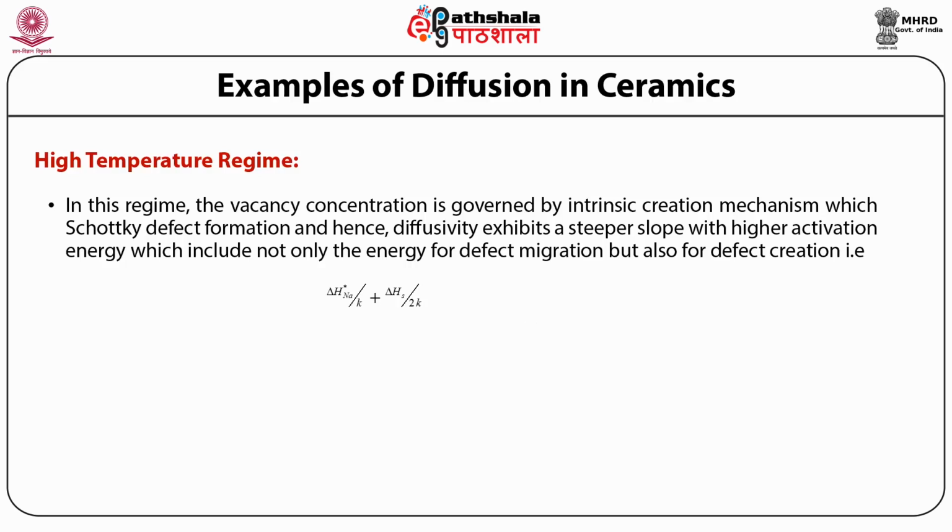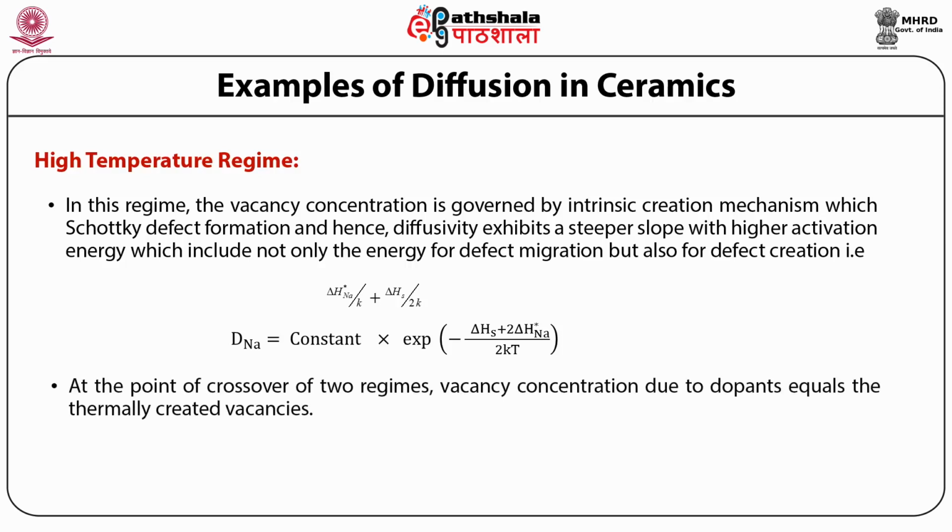So in this case, D_NA is equal to some constant × exp(−(ΔH + 2ΔH_NA)/2kT). So at the point of crossover of the two regimes, the vacancy concentrations due to the dopant equal the thermally created vacancies.